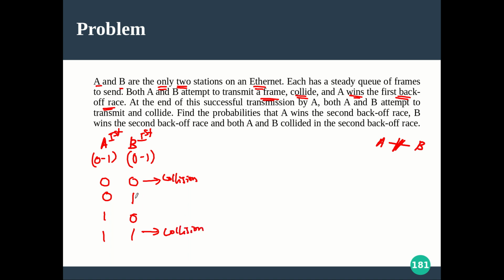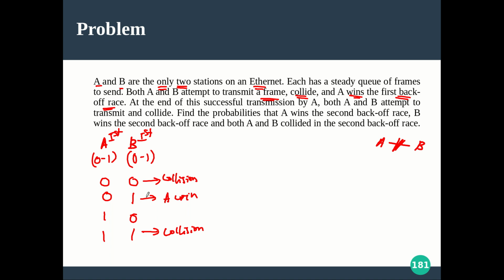Now see 0 for A and 1 for B. A will definitely send immediately, and B will be waiting for one slot of time. After one slot of time we don't know the situation. For the time being, with this information, we can conclude that A wins, because when A is trying to send, there is no competition; only A is sending immediately, and B is not sending.